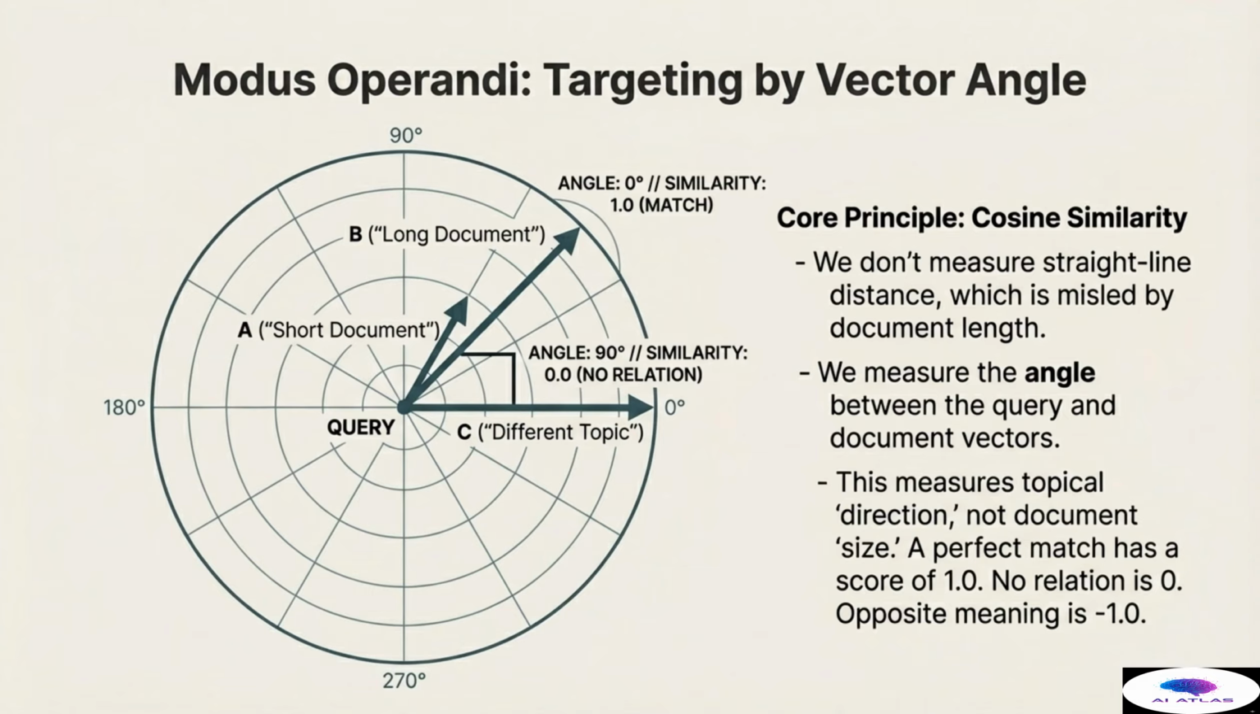A perfect match is represented by a 0-degree angle, resulting in a score of 1. Zero relation is a 90-degree angle, scoring 0. An opposite meaning would score -1. In the diagram, both document A, a short document, and document B, a long document, can achieve a perfect score of 1 if they are pointing in the same direction as the query, illustrating that size does not matter. Document C, which is on a completely different topic, is at a 90-degree angle, registering no relation. This vector-based approach ensures we prioritize conceptual alignment above all else.